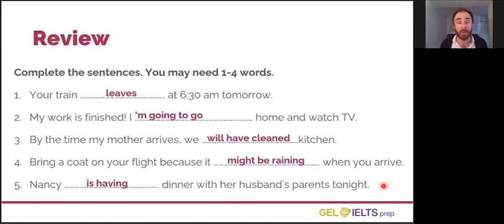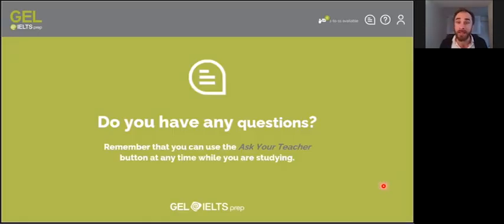Well done if you got those correct. That is the end of the class. So hopefully now you have a better understanding of some of the different future forms we use in English and when we use them.